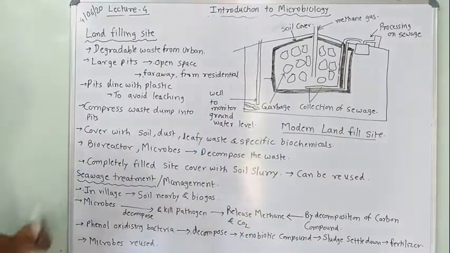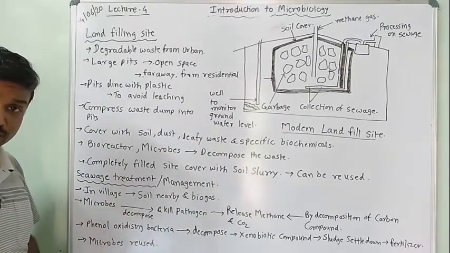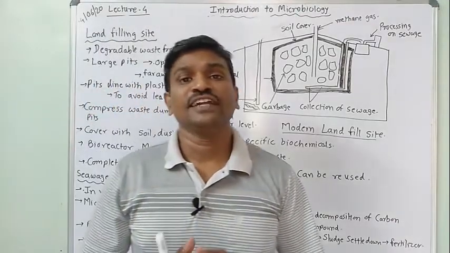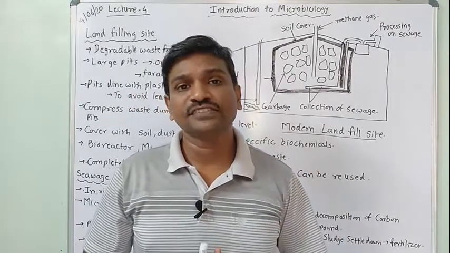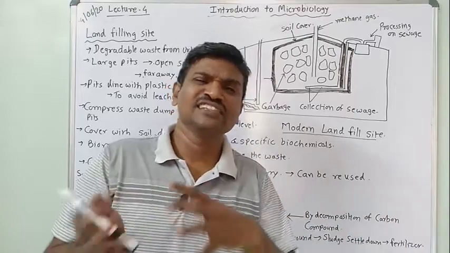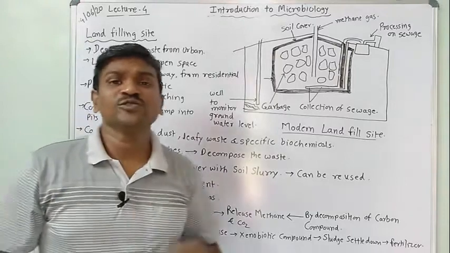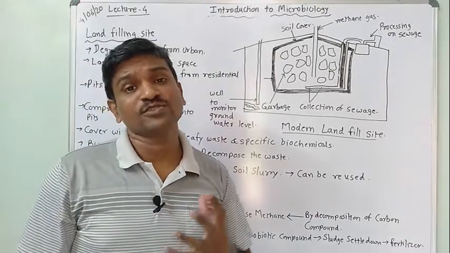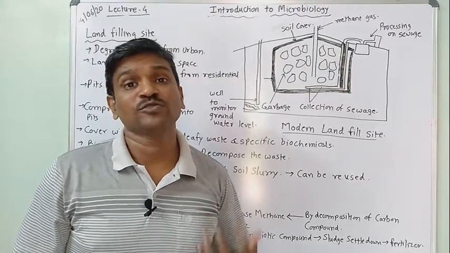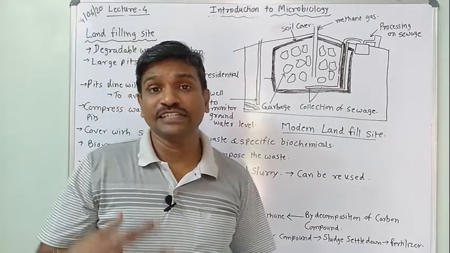Now we come to the point of sewage treatment. I am using the words treatment and management. Why? Because of the sewage coming from urban areas and, for example, villages. In villages it is disposed of in a particular nearby area, or on land, specifically soil nearby. Nowadays village waste is also used to prepare gases, by use of biogas, by use of gobar gas. So these plants are available in villages, and the waste can be treated.